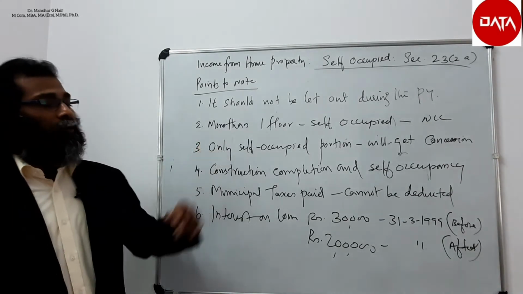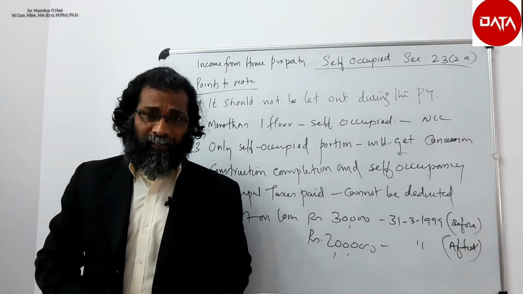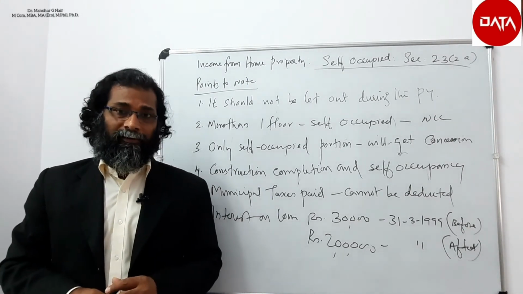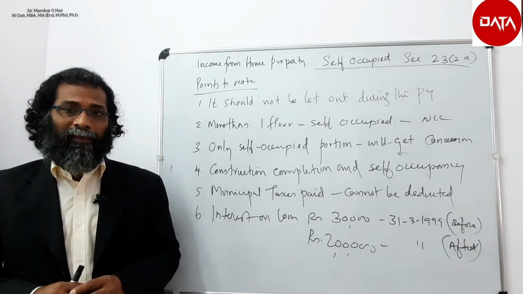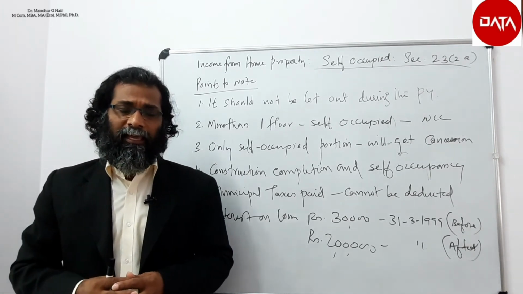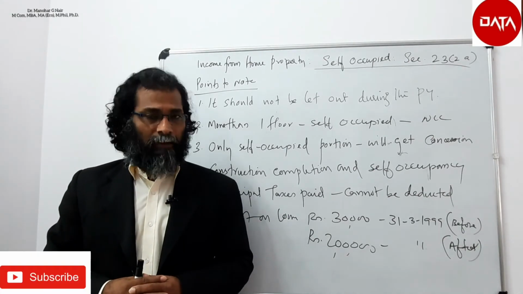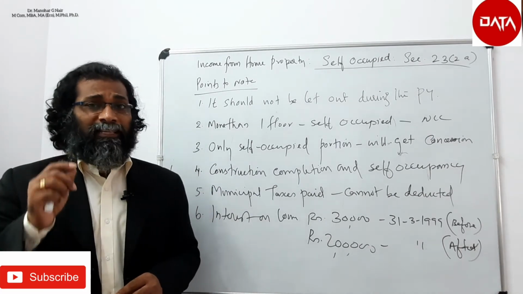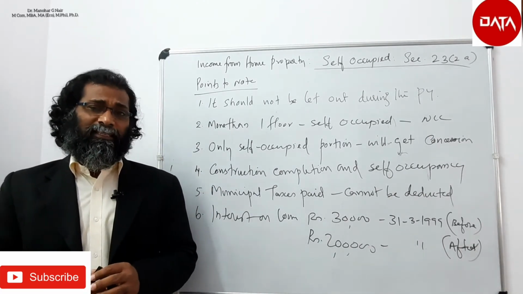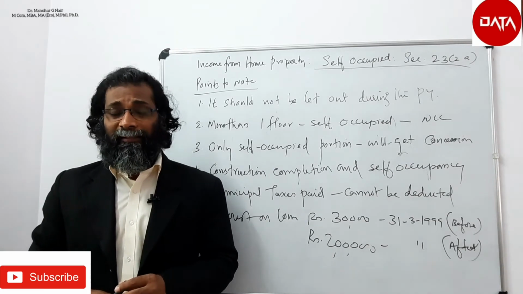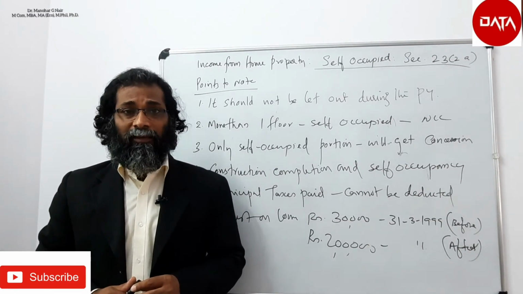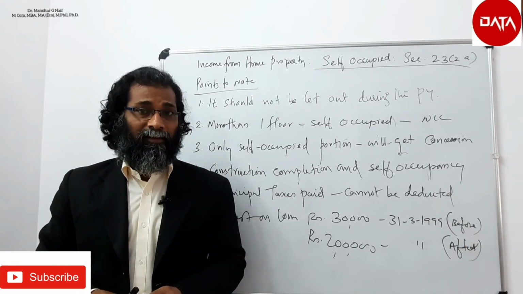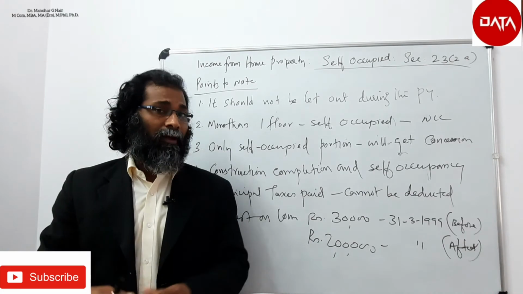Similarly, suppose an assessee is in the occupation of more than 1 floor or 1 flat in the same building, and both are in the occupation of the assessee, both will be considered as self-occupied. But condition 3 says that the real occupation is important. If the assessee is really occupying, then only he will get the nil annual value concession for the self-occupied house property, if it is more than one unit or one flat or one floor in the same building.